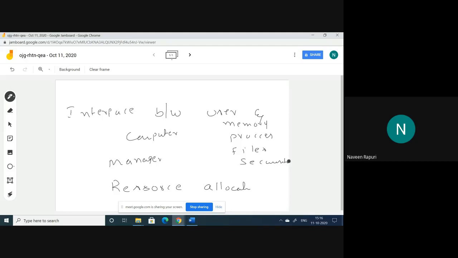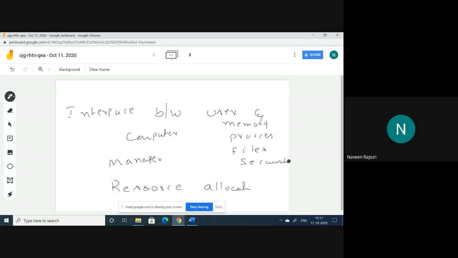So finally I conclude my definition for operating system: it is an interface between the user and computer by managing and allocating the resources to different processes or users. So this is the definition for the operating system.